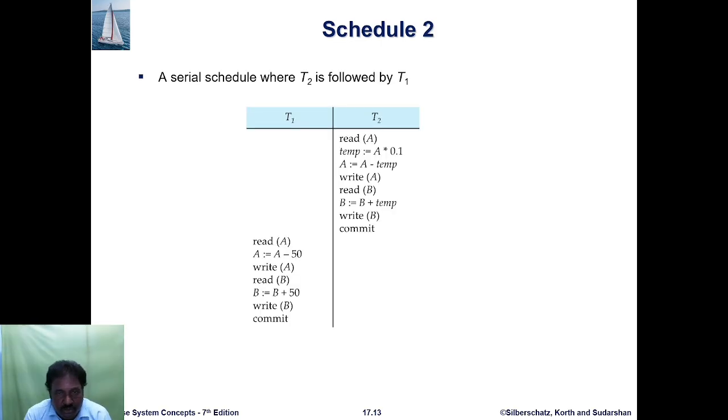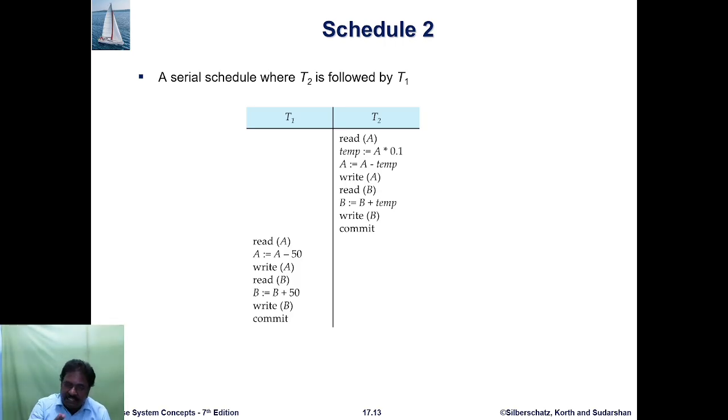Then the serial schedule where T2 is followed by T1. T2 reads A, then temp = A * 0.1, meaning 10% of the value. So A = A - temp, where temp is the 10% of the value transferred from the A account to B. Then write A writes the remaining balance.